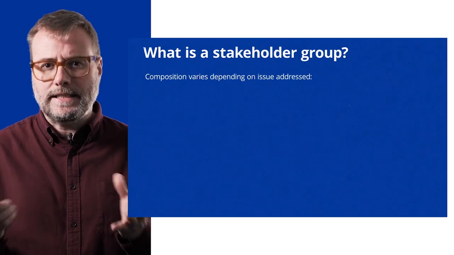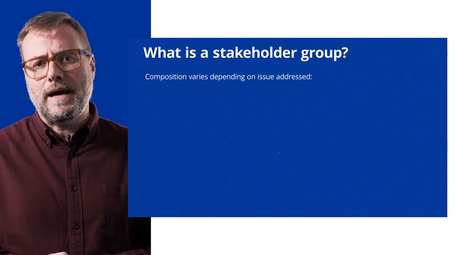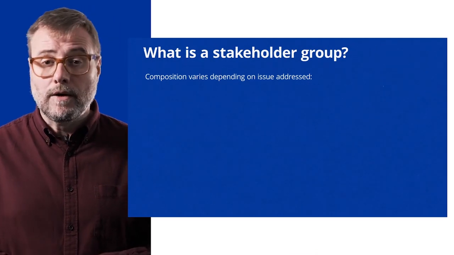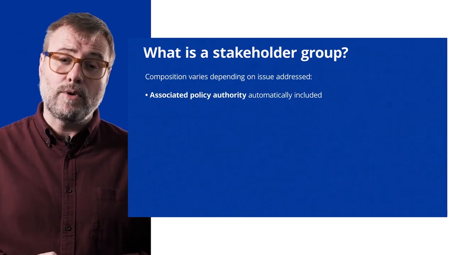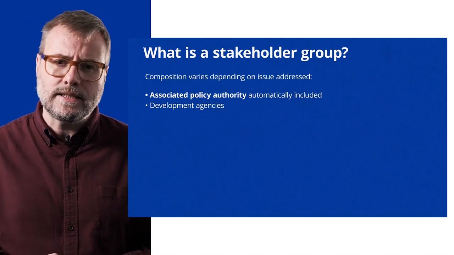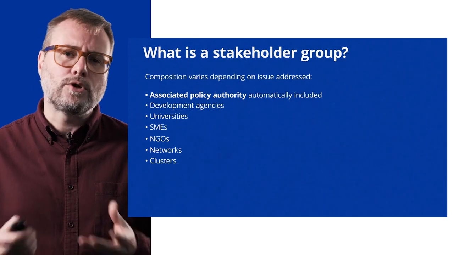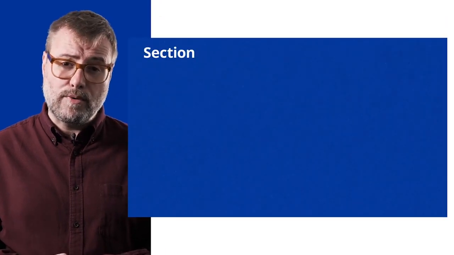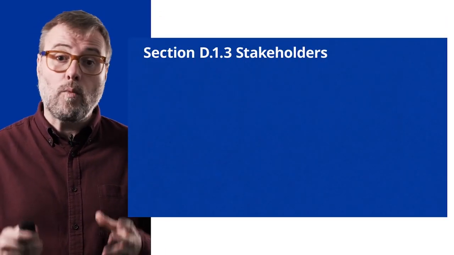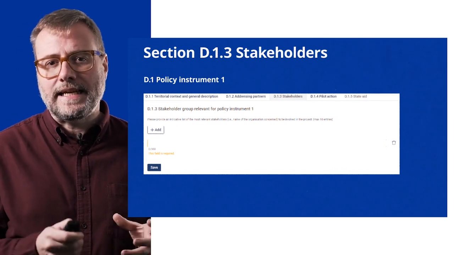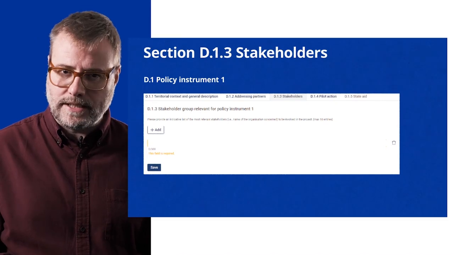But usually this is the main type of stakeholders that you will have in the group, the type of organizations that will participate in the project. Of course, the first is the associated policy authority, but then you can have development agencies, SMEs, NGOs, networks, clusters, and also research and technology centers. This is reflected in the portal, in the application form, in section D.1.3, stakeholders, where you will add one by one all the organizations that will be part of each stakeholder group created per policy instrument.